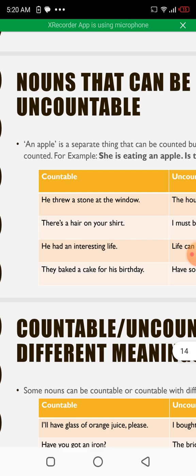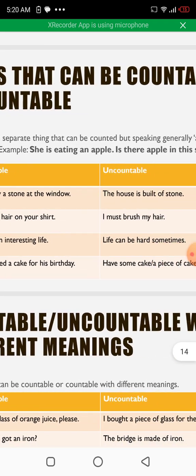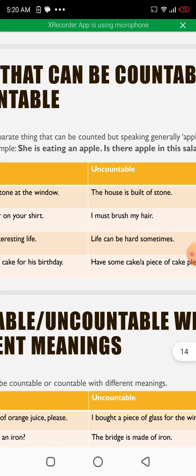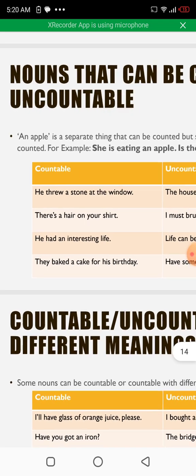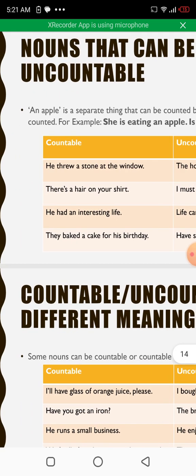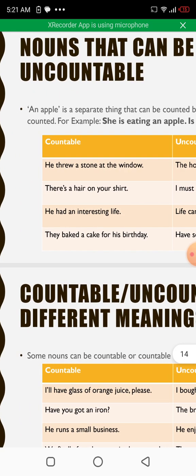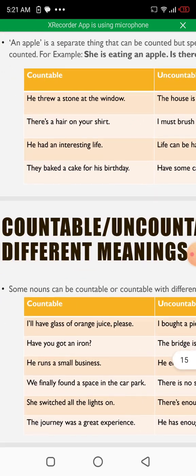There is a hair on your shirt, but I must brush my hair. He had an interesting life. A life can be hard sometimes. Life is used in general terms, that is why "a life" would be wrong. They baked a cake for his birthday, but have some cake or a piece of cake, please.